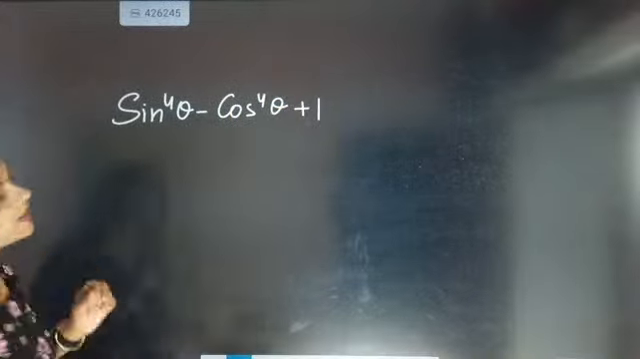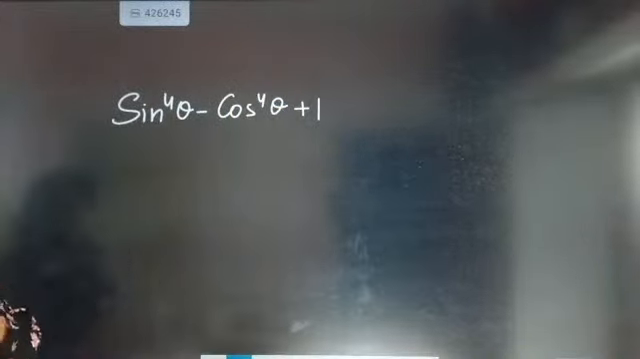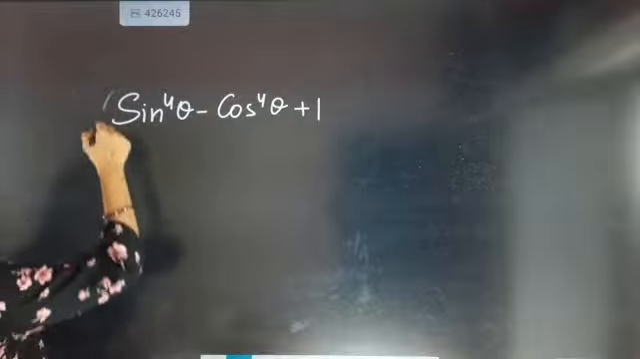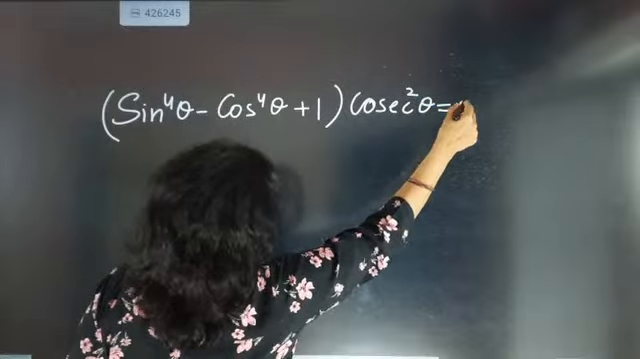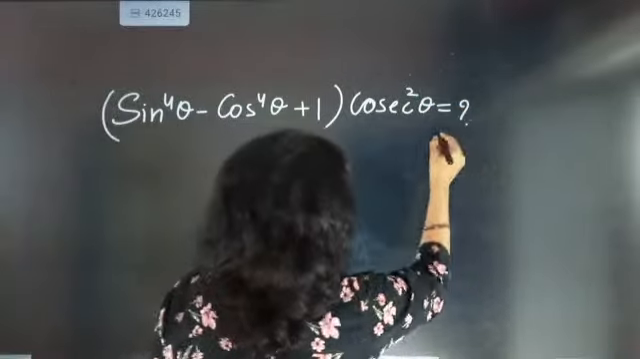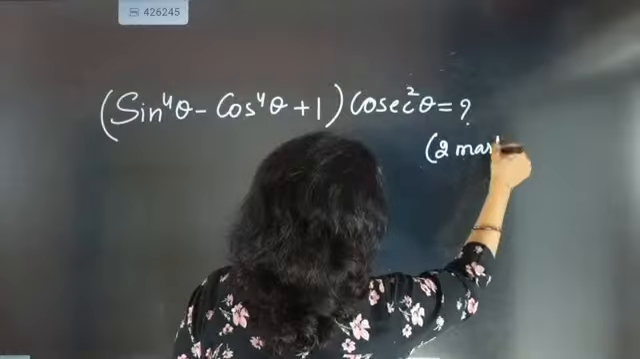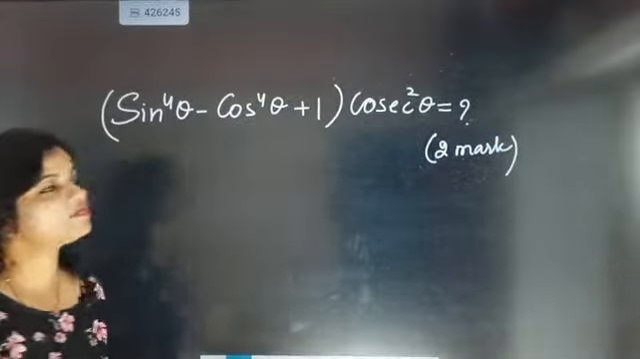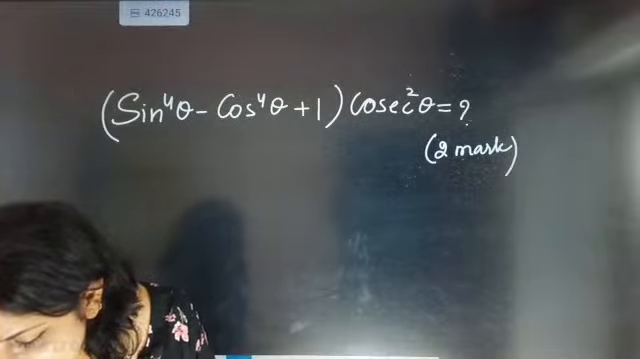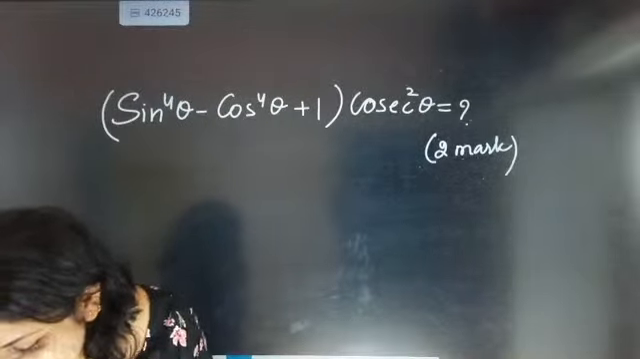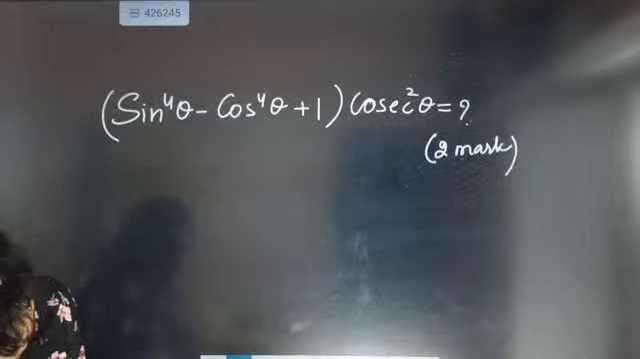Sine to the power 4 theta minus cos to the power 4 theta plus 1, into cosecant square theta, will be equal to 1. It will be equal to what? This is a 2-mark question. So you have to find what answer you are going to get after solving.